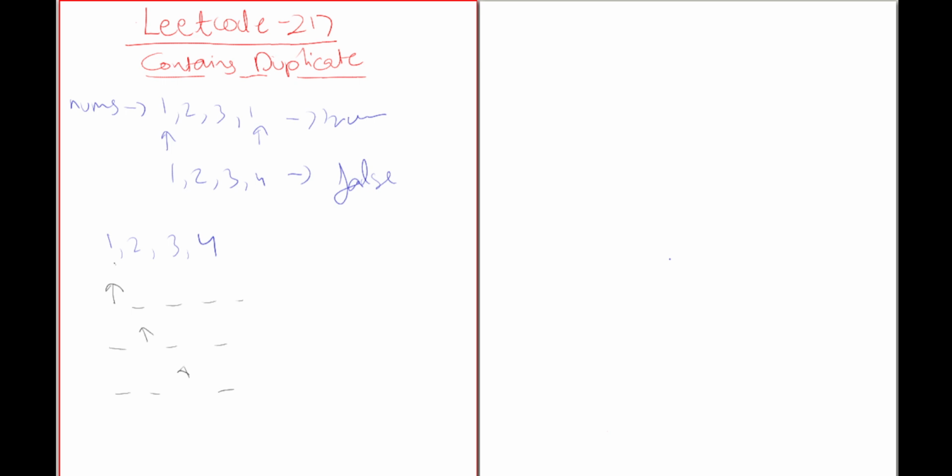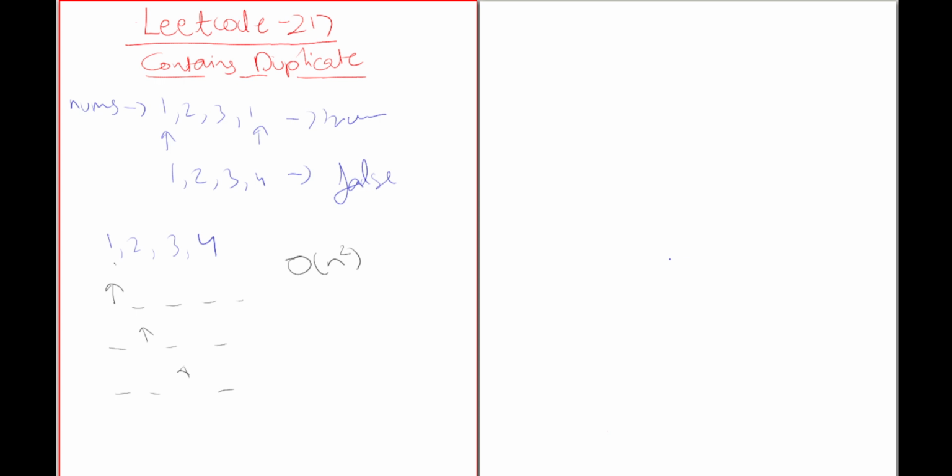This solution will take a time complexity of big O of n square, because we'll be running two loops, one to iterate through all elements, other inside a loop to go through other elements to check if the same number appears more than once or not.